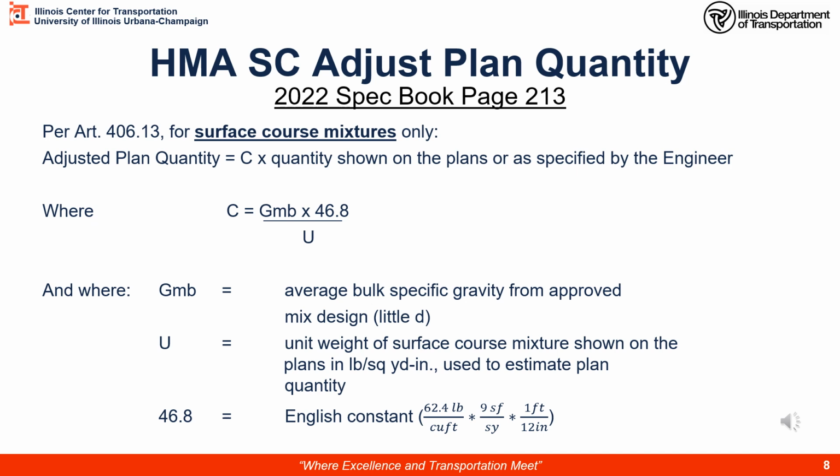All right, you can follow along in the spec book on page 213. This is hot mix asphalt, or HMA, surface course adjust plan quantity. We're making an adjustment for our surface course mixtures only. We previously talked about theoretical quantities for HMA binder. Now we're going to extend that to surface courses.